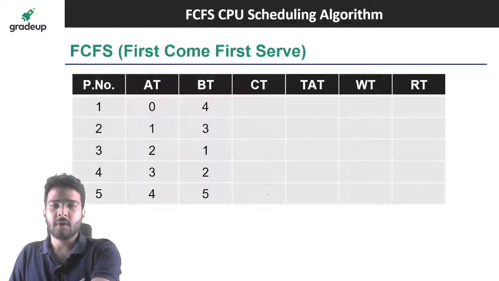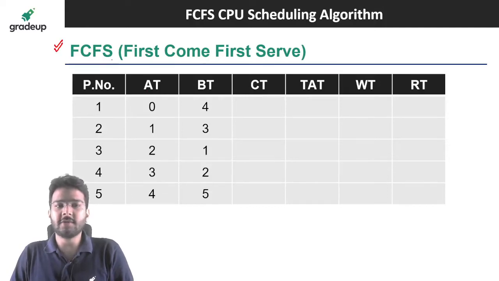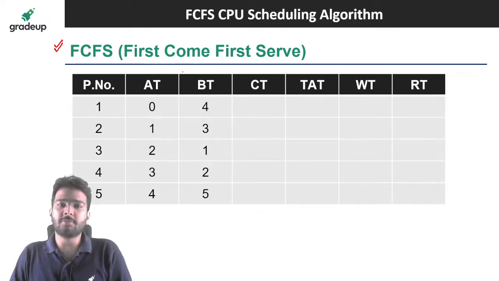Okay, so let's start. FCFS, that is the first CPU scheduling algorithm. FCFS means first come first serve. The process which arrives first, we are going to schedule that process. The criteria of this CPU scheduling algorithm is arrival time.